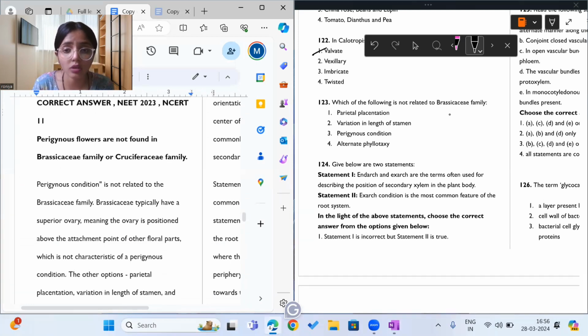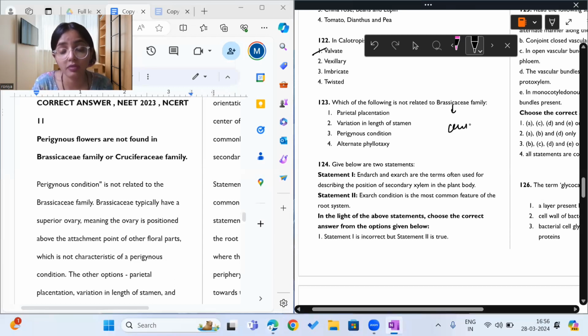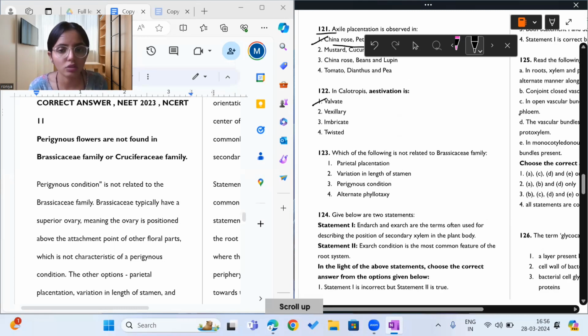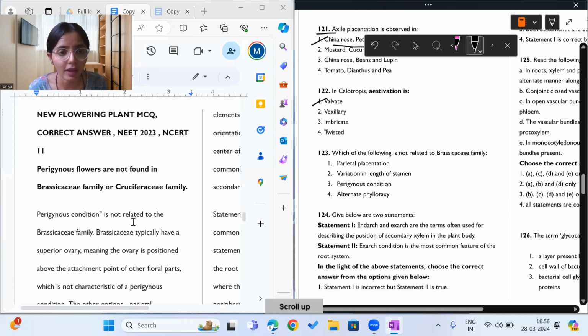Okay, so which is not a feature of Brassicaceae family. What is, okay, Brassicaceae family, yes, I remember. Cruciferaceae. I see the name Cruciferaceae and I remember suddenly. Yes, Cruciferaceae family is a newly added family in your syllabus. It's inside the syllabus only. So if you do it correctly, then only add marks. Otherwise, do not. Okay, so what is the feature of a Brassicaceae family?